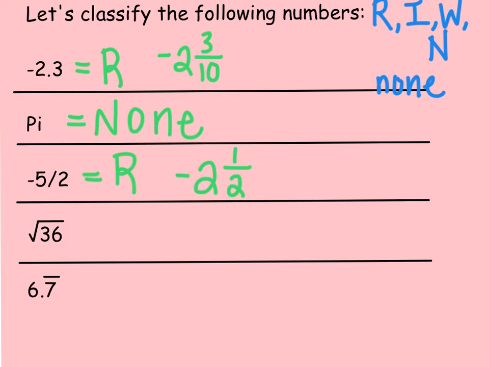Okay, here's our answer for negative 5/2. That would be a rational number, but it is not any of the other types of numbers because, again, it is a fraction. Go ahead and try the next one.